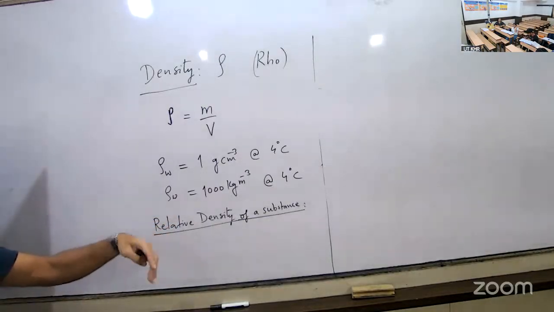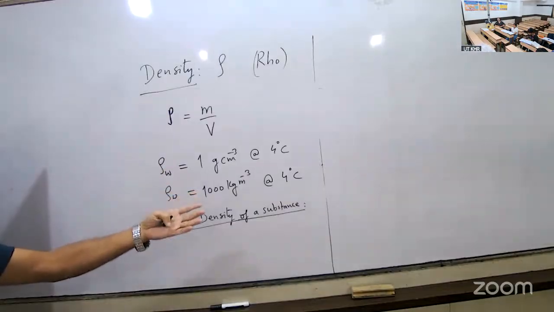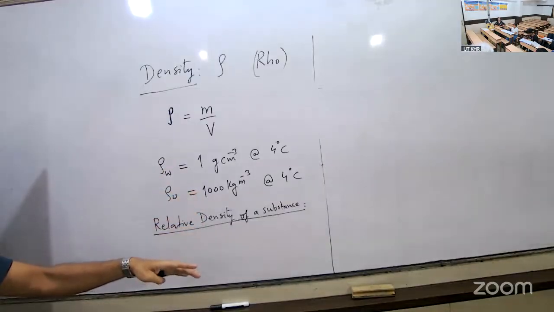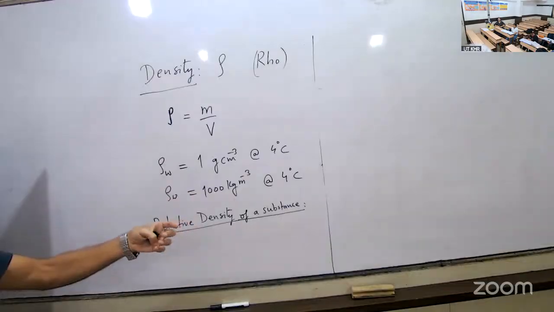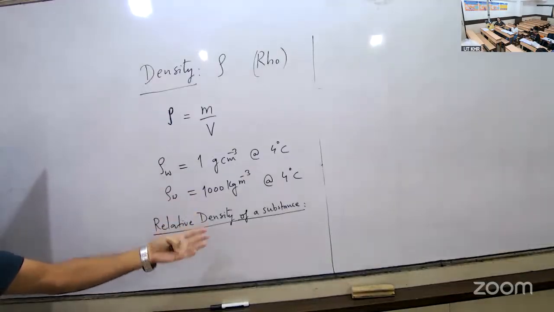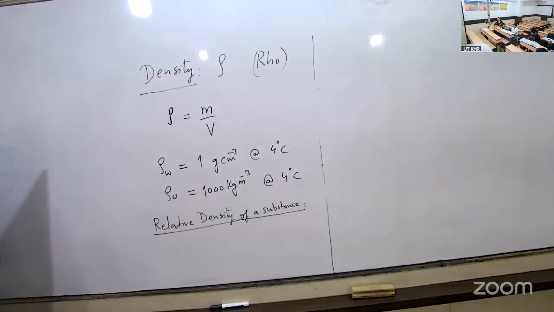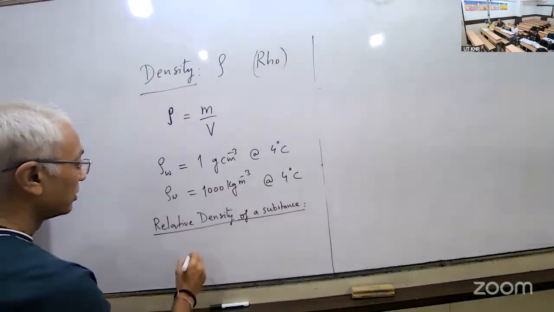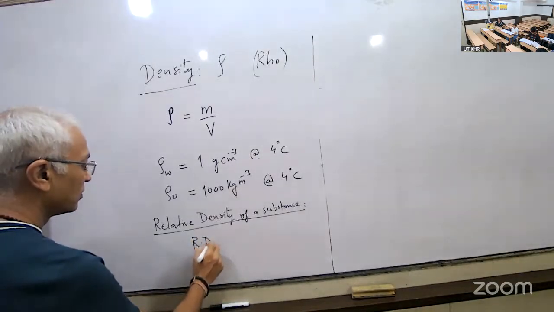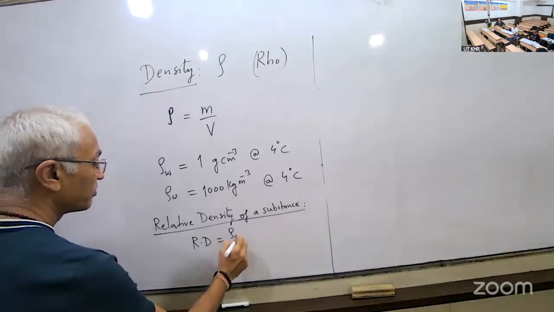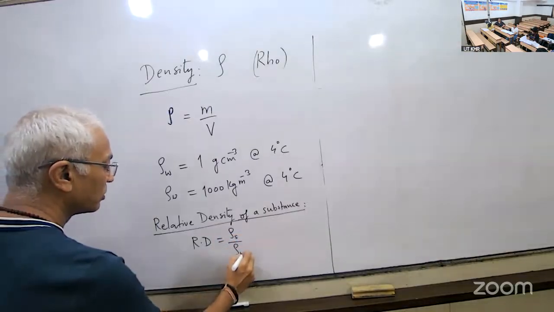So when you compare density of any other substance with the density of water, in comparison, the density of the substance becomes relative density. So it is the ratio of density of substance with respect to density of water.